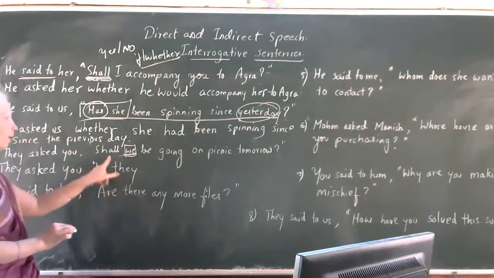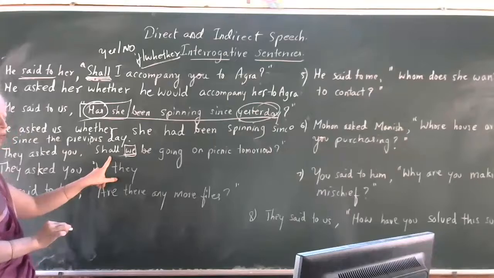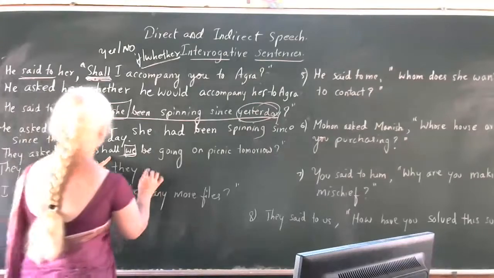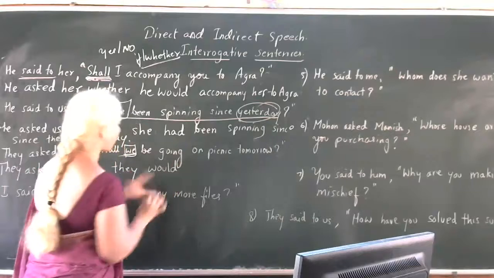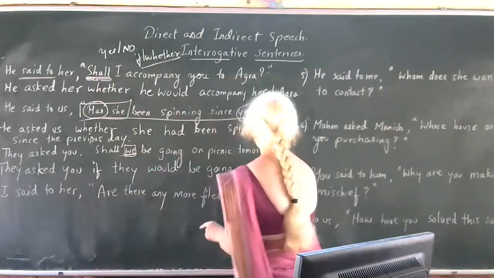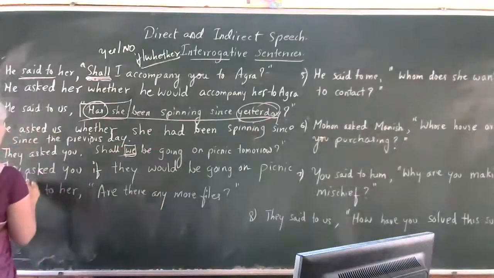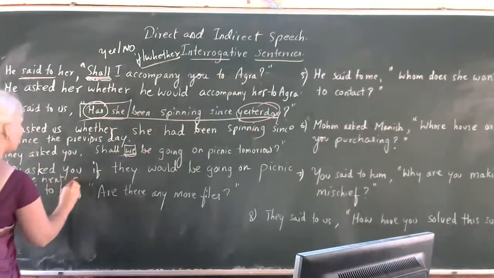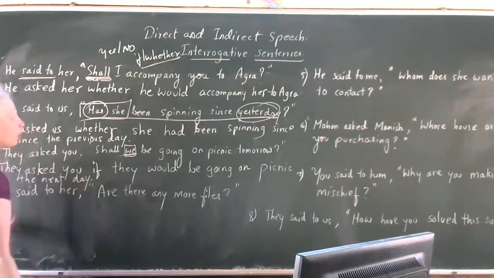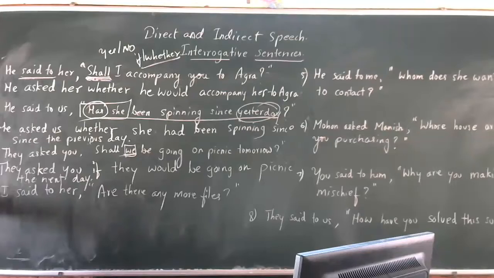If they, in the place of shall, you will use would. If they would be going on a picnic tomorrow. Tomorrow becomes the next day or the following day. So now your answer is correct. They asked you if they would be going on the picnic the next day. This is the correct answer.